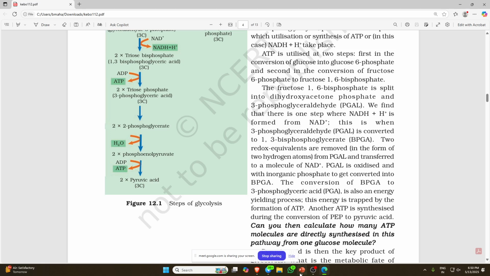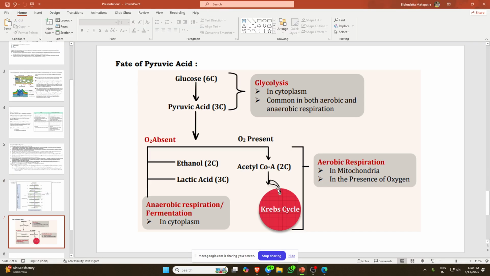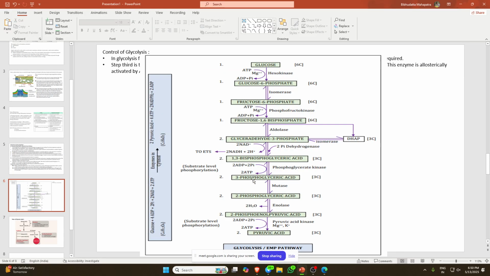Now over here you see 1,3-bisphosphoglyceric acid. Here I have gone to the NCERT. Here ADP, there is a kinase, phosphoglycerate kinase. Then 3-phosphoglyceric acid, 3-phosphoglycerate to 2-phosphoglycerate, that is mutase, a type of isomerase.